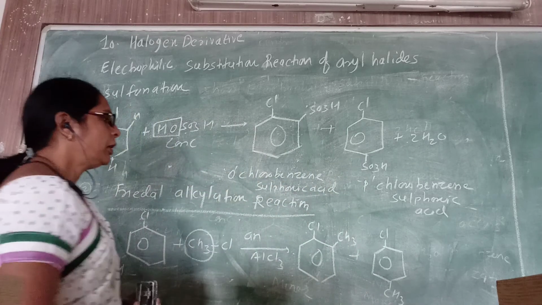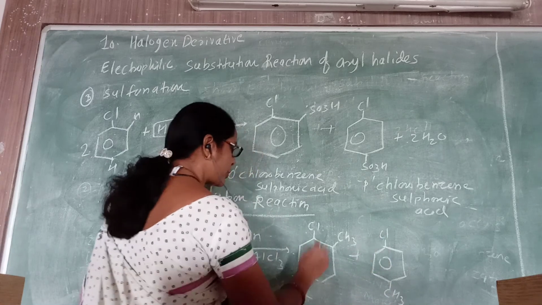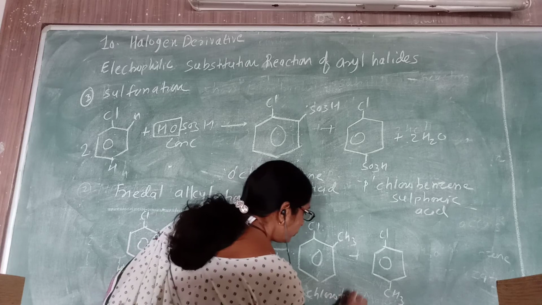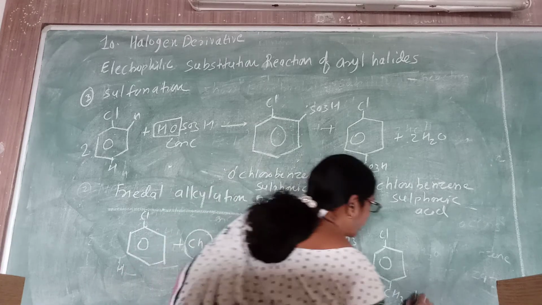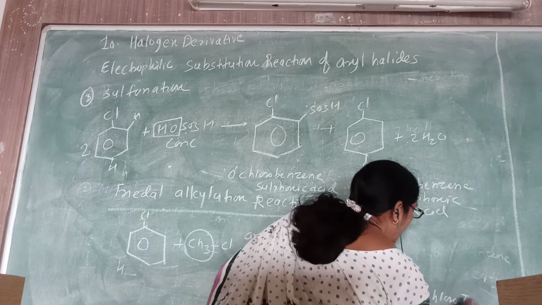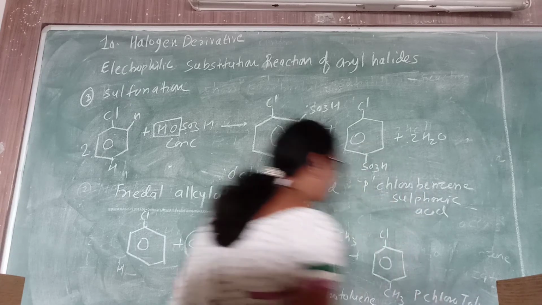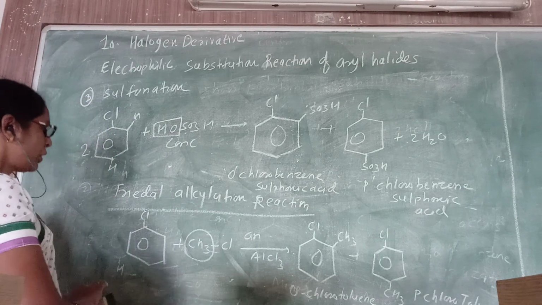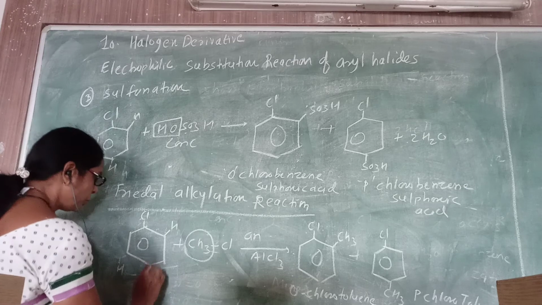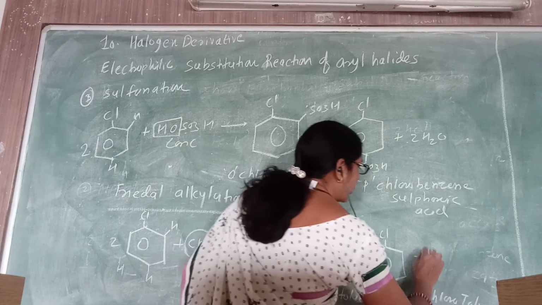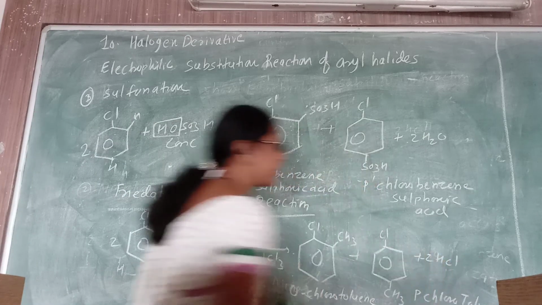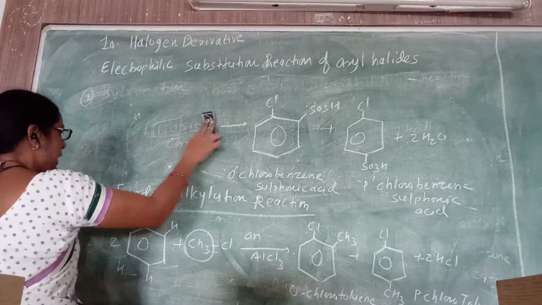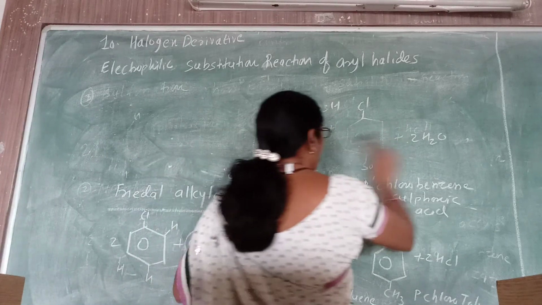So you get o-chlorotoluene or p-chlorotoluene as the product. Again, the para product is major and the ortho product is minor. What is the byproduct? The byproduct is 2HCl again, by replacement of the hydrogens. And the next is Friedel-Crafts acylation, which you also consider in the 11th standard.